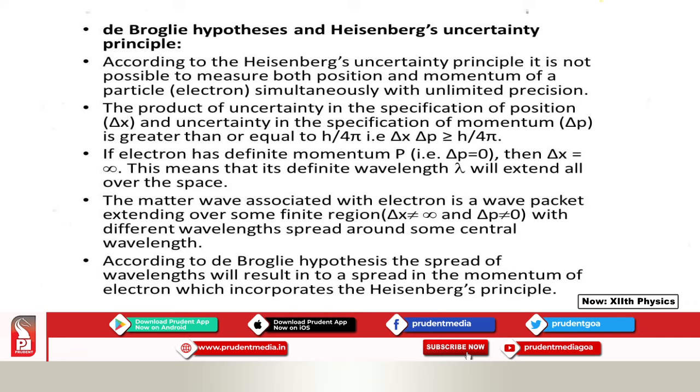So, here what happens is, when delta x has some value and delta p has some value, the matter wave associated with the electron is a wave packet extending over some finite region, with different wavelengths spread around the central wavelength. This is shown by the figure. These are the two possible waves. In the first wave, delta x is infinity, that is, the wave is spread all over the space, and in the second diagram you can see that delta x and delta p have a finite value, and the wave is spread around a central wavelength.